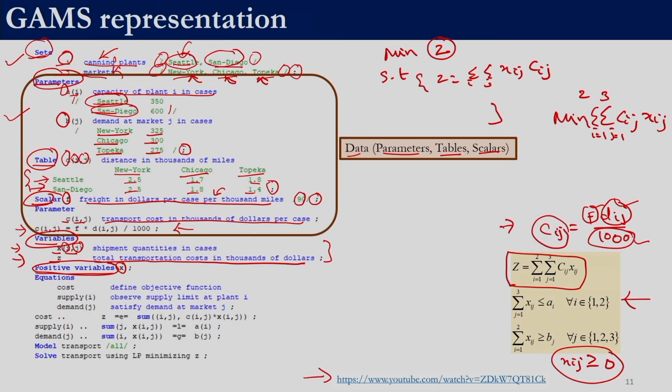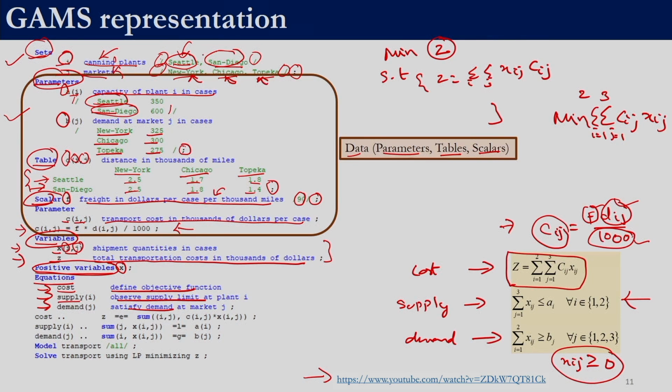That is why we do not need to give one over here, and then we have 3 equations over here. This is the equation for supply, this is the equation for demand, and let us call this the equation for the total cost. We have 3 equations, and we need to first define the names of the equations and then define the equations. Here we use the keyword equations and write cost, supply of I, demand of j, and write whatever description that we want for each of them. Now GAMS will be able to interpret that cost is just one equation because there is no indexing, supply is for every element in set I.